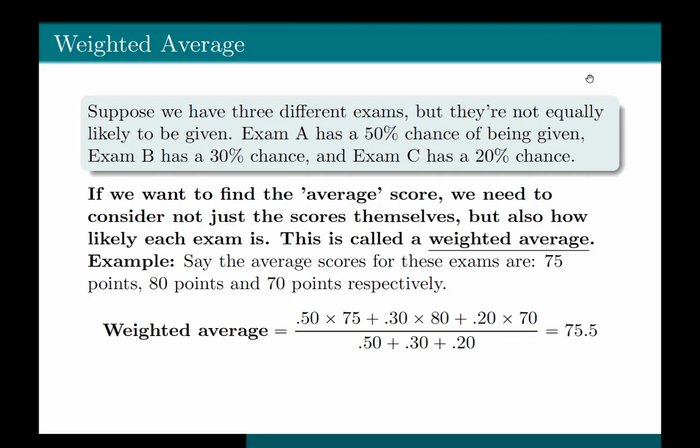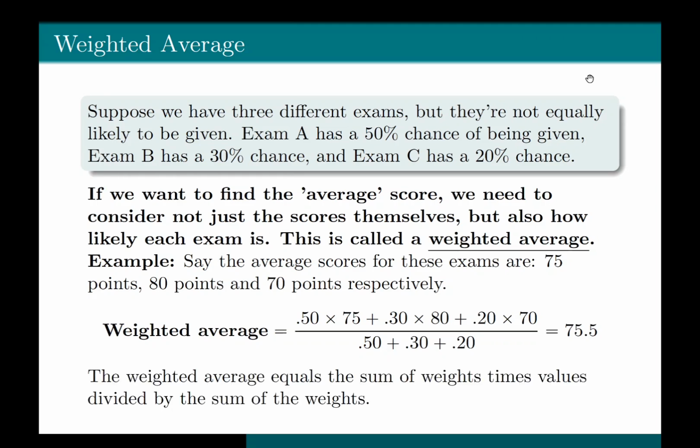So the weighted average in this case would be equals to 0.50, which is the probability of exam A, times its average, which is 75, plus the probability of exam B, which is 0.30 times its average score of exam B, which is 80, plus the probability of exam C, which is 0.20 times the average score for exam C, which is 70, and then divided by 0.50 plus 0.30 plus 0.20, which is the sum of the probability of exam A being given, exam B, and exam C. So the weighted average or expected score is 75.5 points.